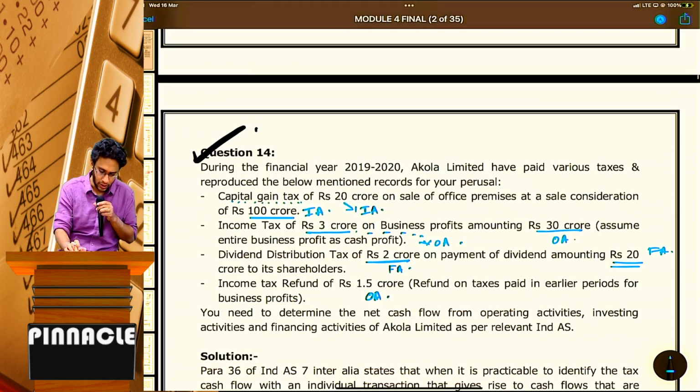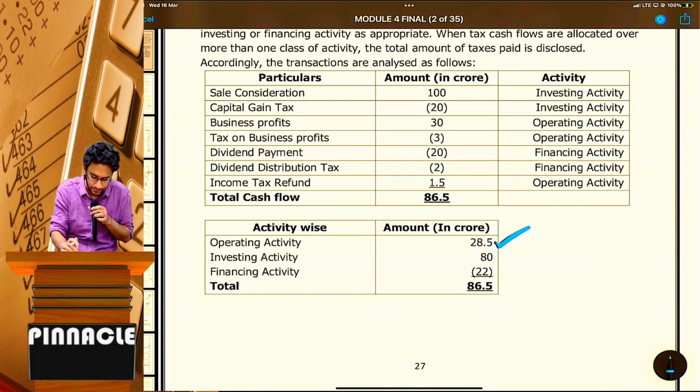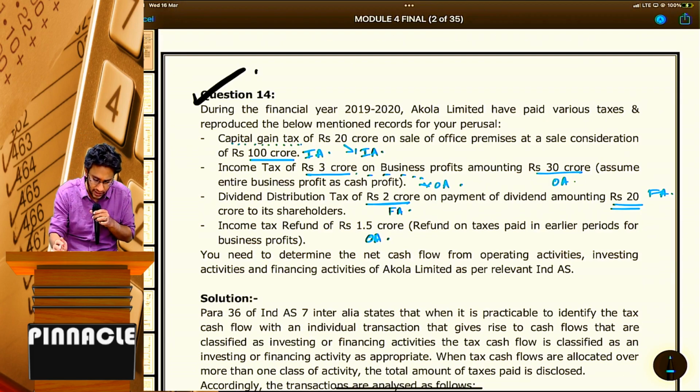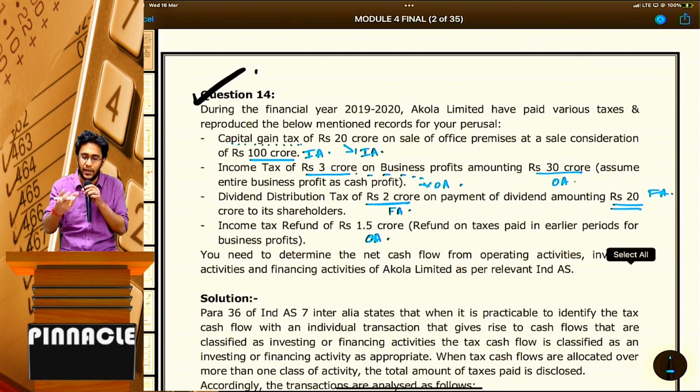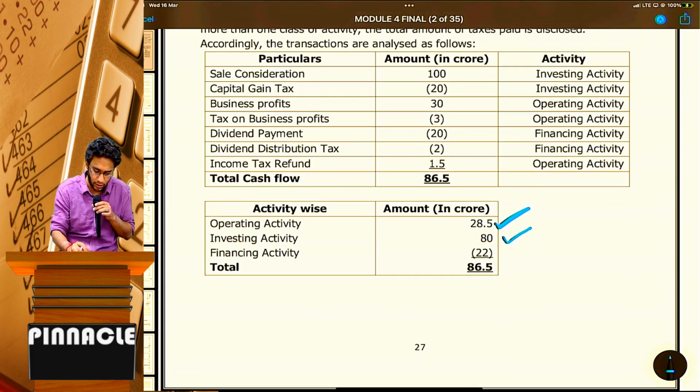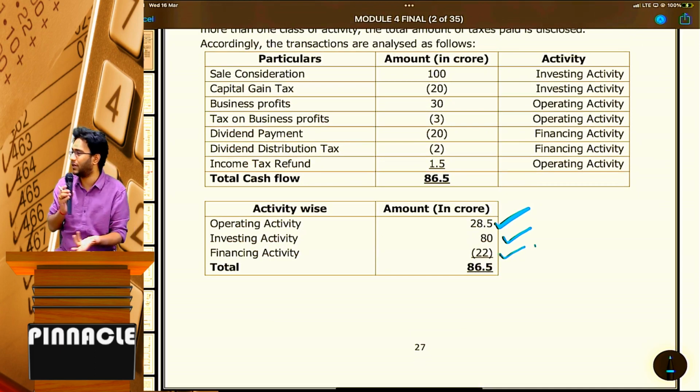Next, coming to investing activity, sale consideration is 100 crores, that is an inflow. Capital gain tax 20 crores you are paying, 100 minus 20, 80. Financing activity: 20 dividend paid, the outflow. 2 crores dividend distribution tax also is an outflow only under financing activity. Overall outflow is 22. There is nothing very great in this.